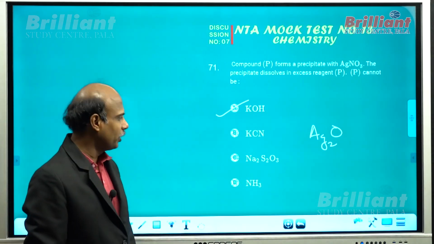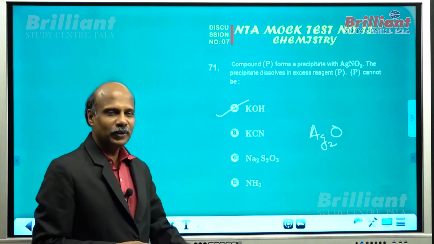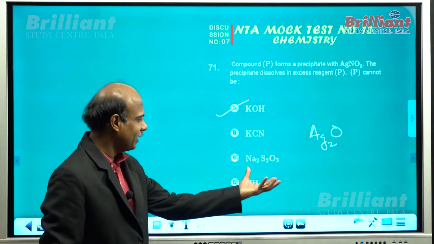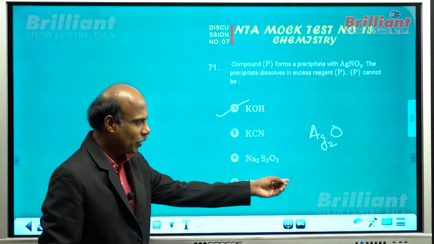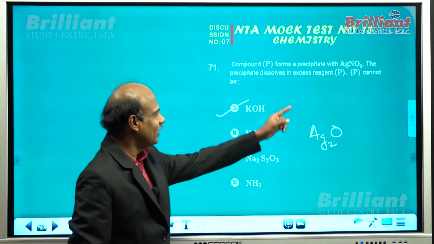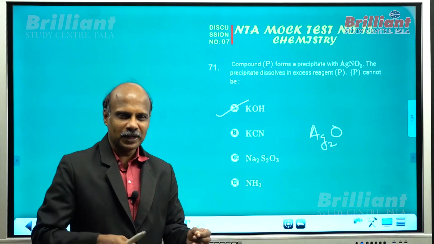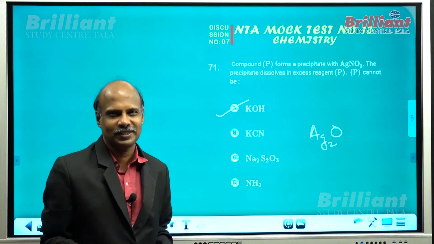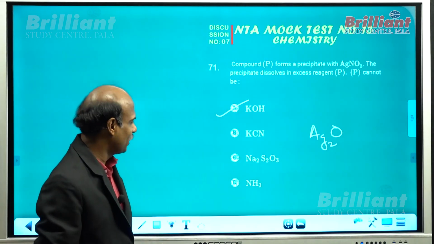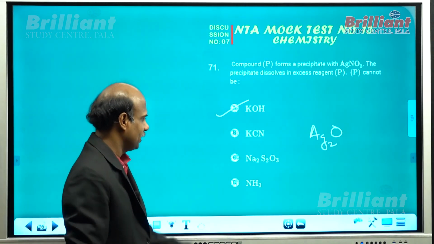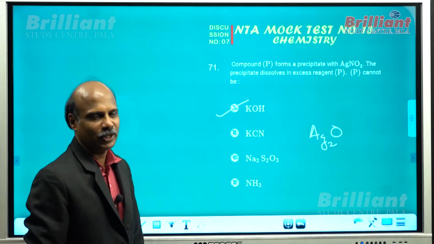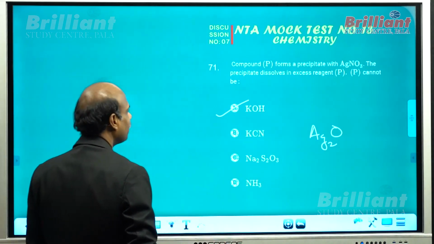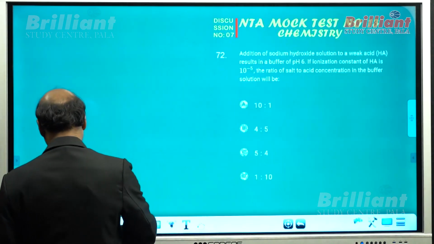During the preparation of Tollens reagent, if you add 1 drop of ammonium hydroxide to silver nitrate, you will get a precipitate, and you are further adding ammonium hydroxide just to redissolve it. That is how you can prepare Tollens reagent. Thiosulfate, silver thiosulfate, also gets dissolved during complex formation. So the correct answer can be option A.